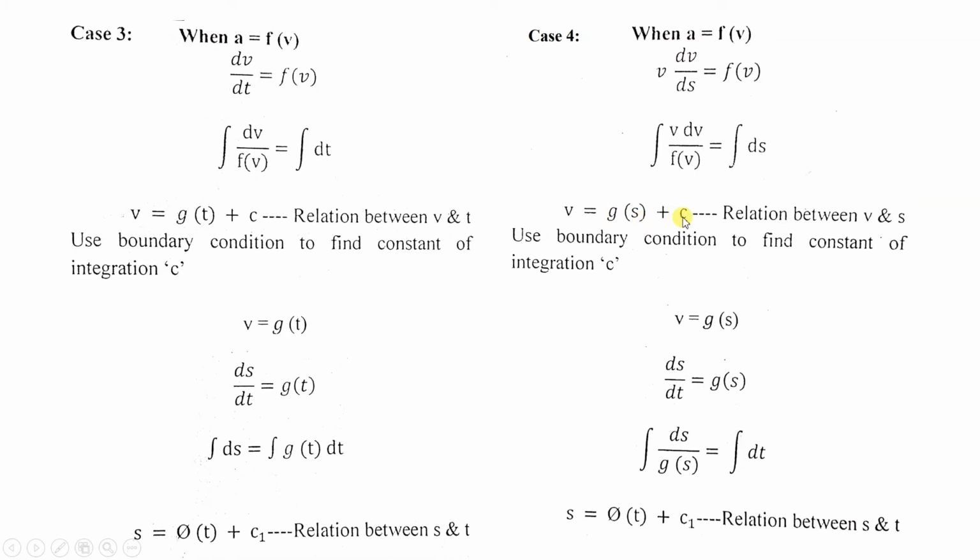Apply the boundary conditions where the particle is at rest, it is just about to start. So the constant will be 0. So we will get velocity is a function of displacement. Then velocity is ds by dt, which is equal to a function of displacement. Take whatever terms are there on the left hand side in the denominator, integrate on both the sides. So you will get displacement is a function of time plus some other constant.